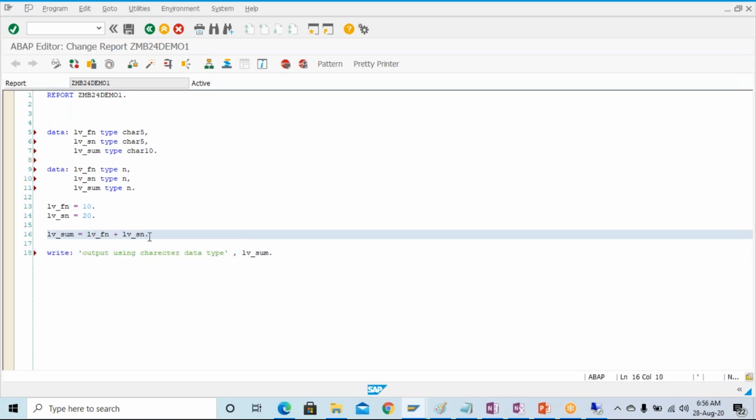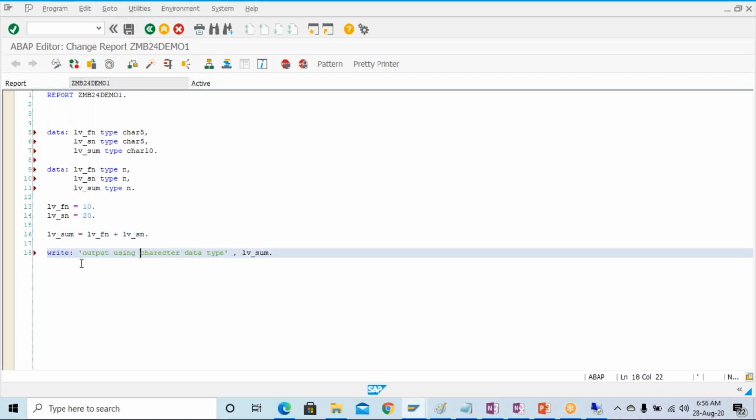So lv underscore fn. Okay, so we have written over here 'output using the character data type is' lv underscore sum. Fine.